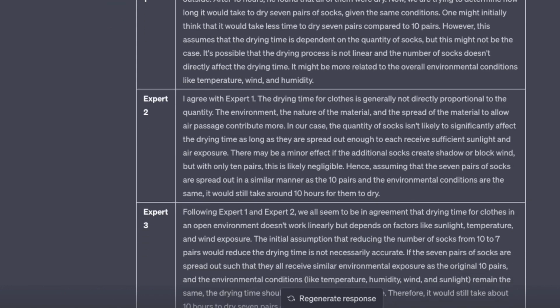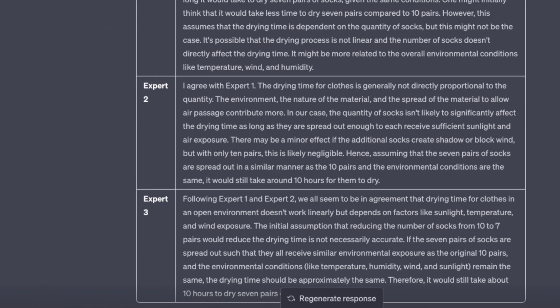Then expert number 2 now takes that and says, I agree with expert number 1. The drying time for clothes is generally not directly proportional to the quantity. The environment, the nature of the material, and the ability of the material to allow air passage contribute more, right? So it goes down and breaks down how it's thinking through it based on what expert 1 had said, right? Then down here, it does come up with the right answer. It would take around 10 hours for them to dry, right?